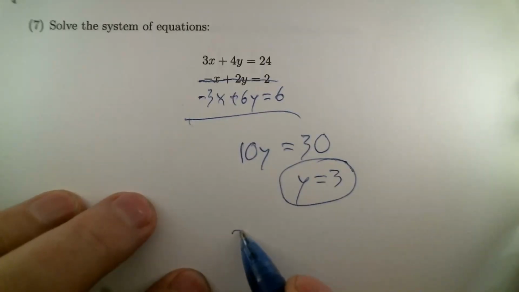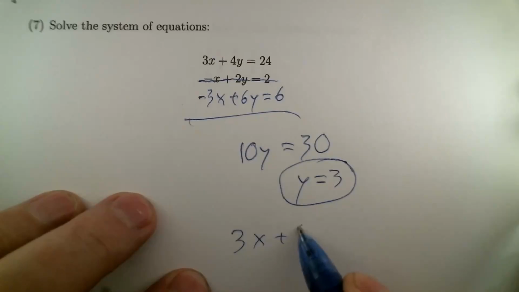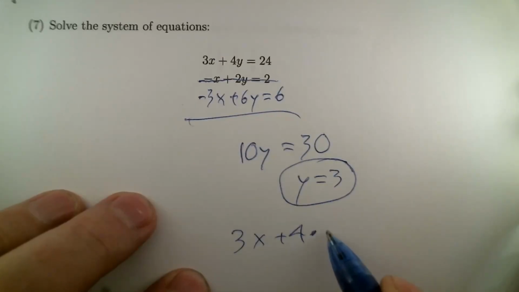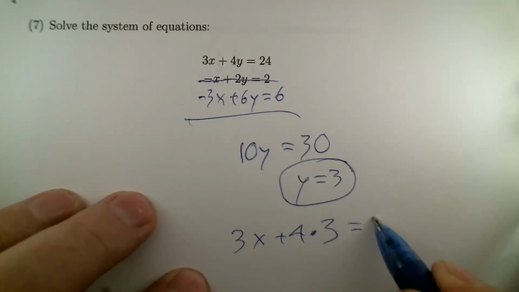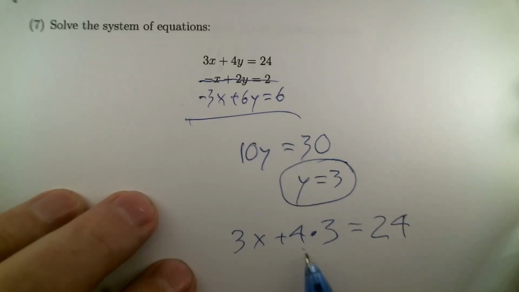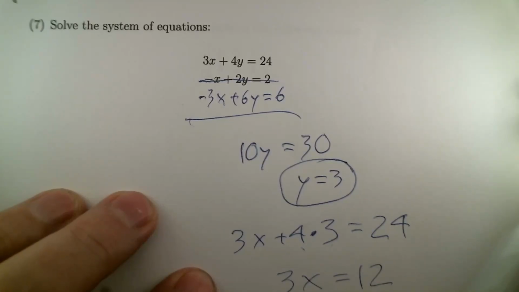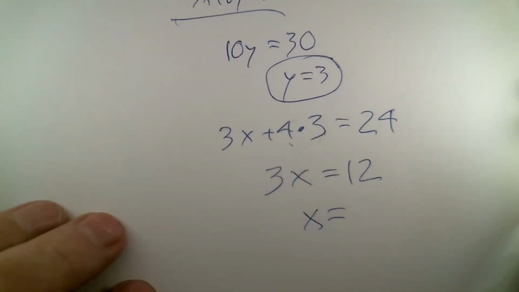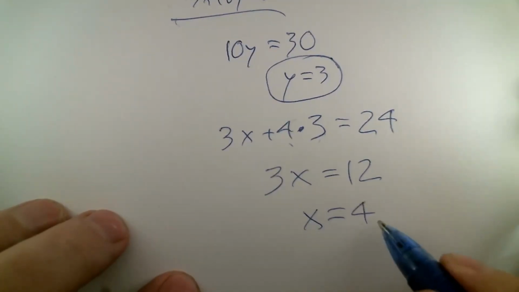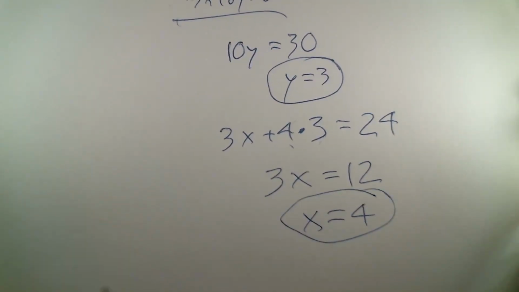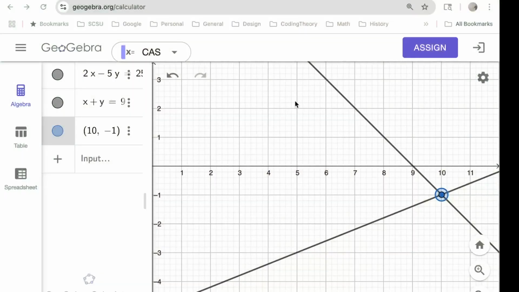It's 3 times x plus 4 times y, but y is 3, is equal to 24. 4 times 3 is 12, so if I subtract that from both sides, I end up with 3x equals 12. And so finally, x is 4. So y equals 3, x equals 4. The GeoGebra approach to that is to basically plot both lines.